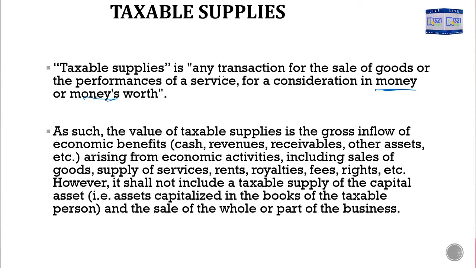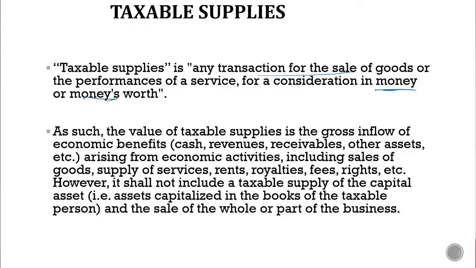Transaction for sale of goods, as far as the consideration is paid in money or money's worth. Transaction for performance or rendering of service, as far as the consideration is paid in money or money's worth. That is a taxable supply.